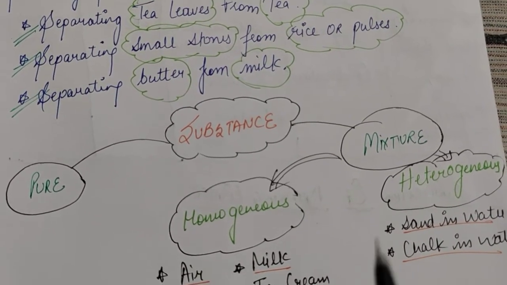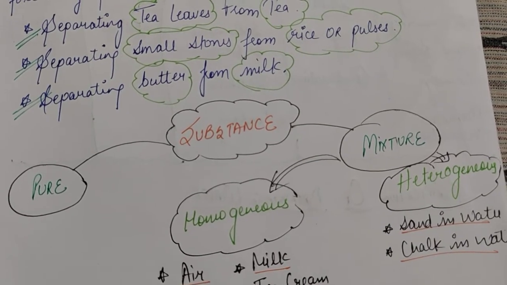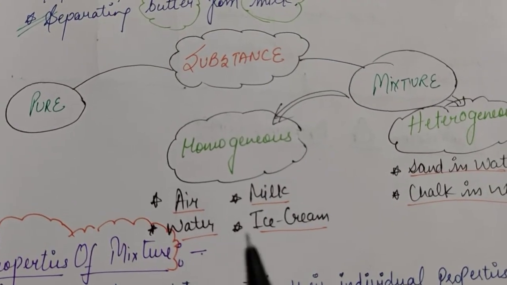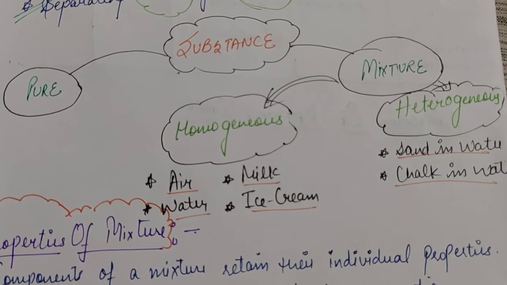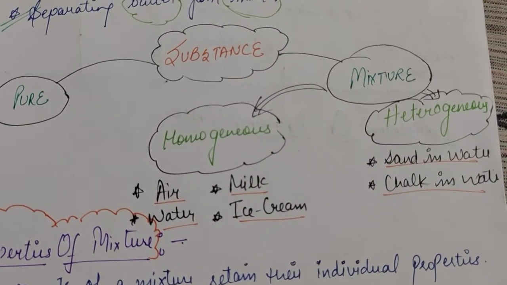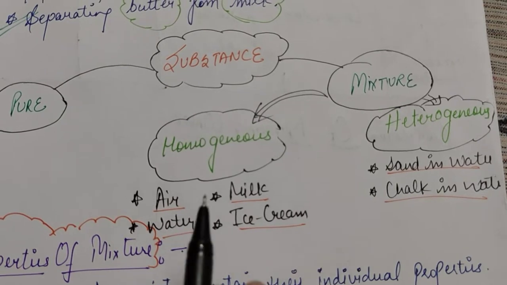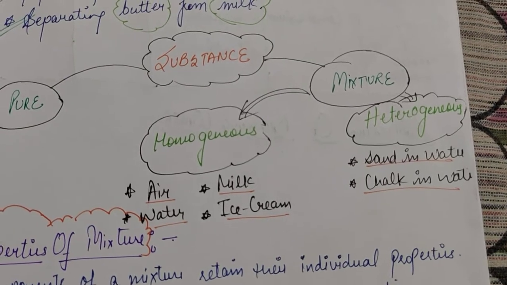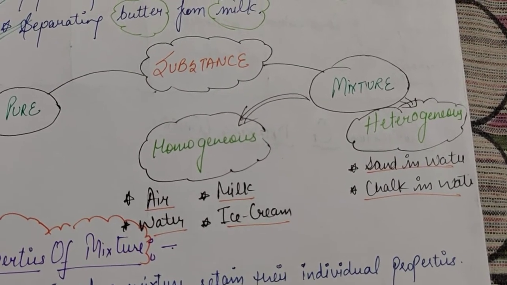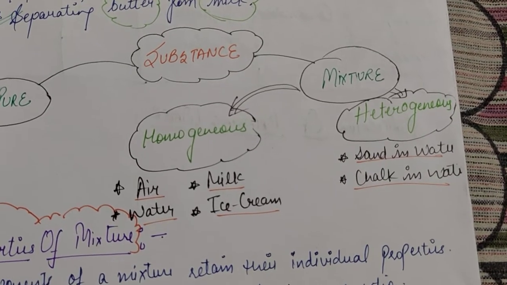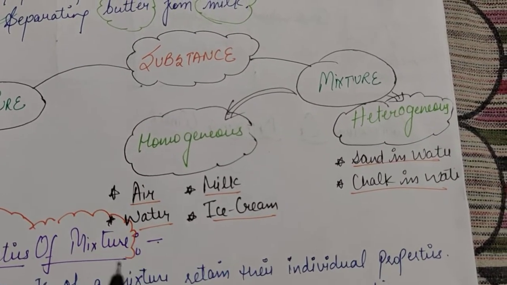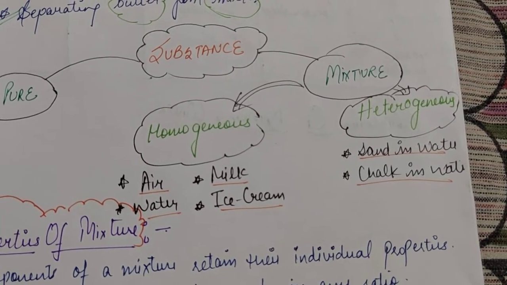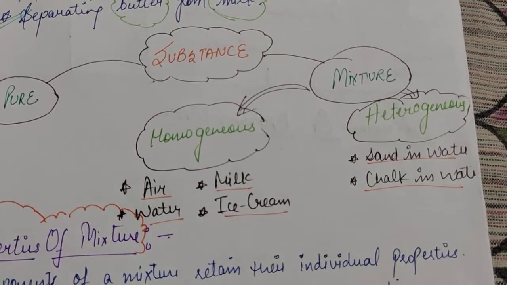Okay, now in mixtures we have two types, homogeneous and heterogeneous. Homogeneous mixtures are the mixtures whose components get dissolved in each other properly, meaning you can't identify between the components. Like air. Air is a mixture of many gases, but can you point out that this is the oxygen molecule, this is the nitrogen molecule? No. Milk is also a mixture, but can you identify water in the milk? No. Water is a mixture of hydrogen and oxygen. It has many microorganisms in it, but can you see those? No. So all these are homogeneous mixtures.